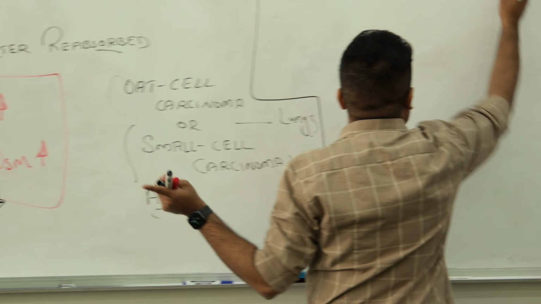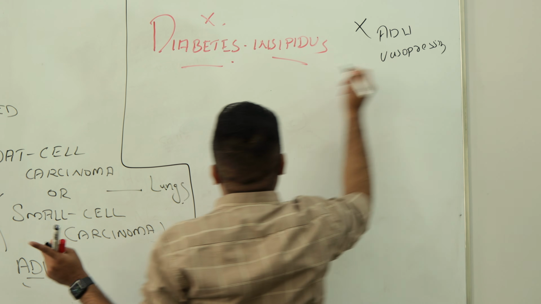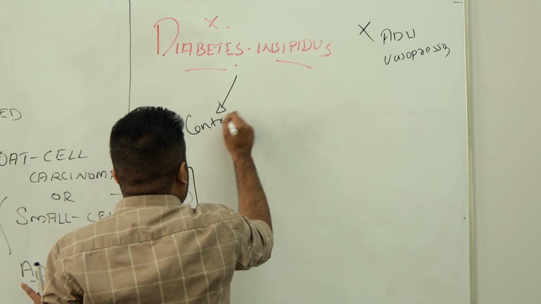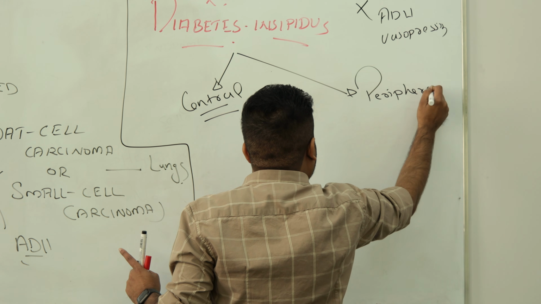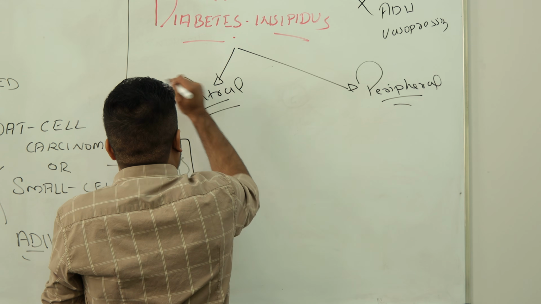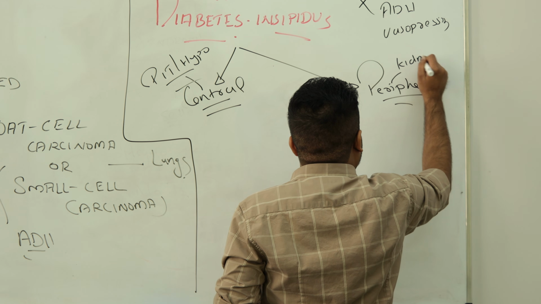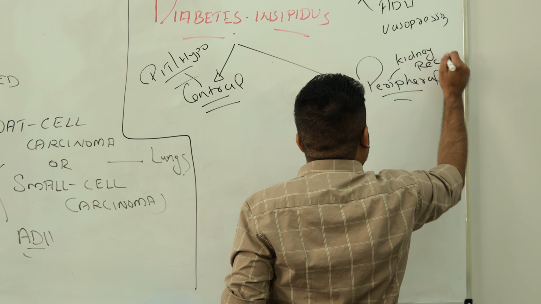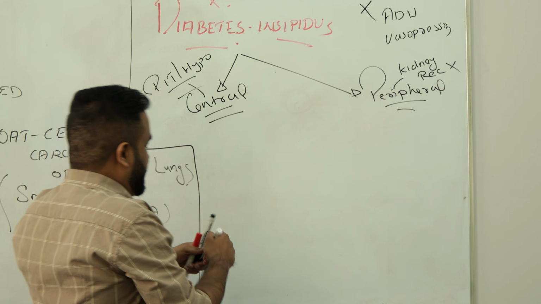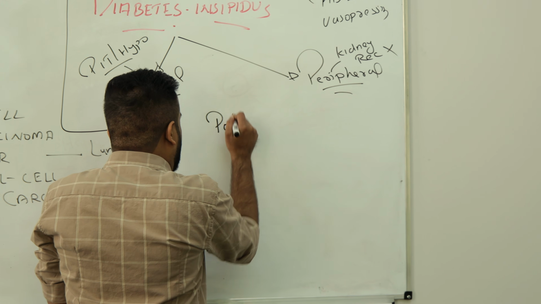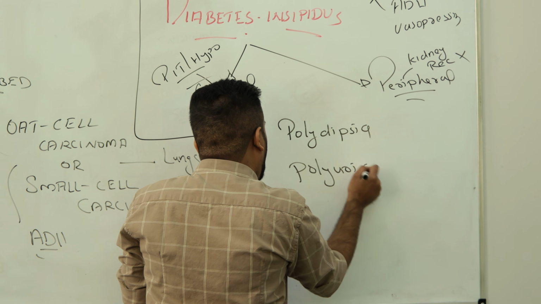Then what is diabetes insipidus? You don't have vasopressin. You don't have ADH. It can be due to two reasons. One is the brain is not working: pituitary or hypothalamus not working. Or it can be due to a peripheral reason. Peripheral means what? Kidney receptors not working. Here the problem is in the pituitary or hypothalamus, or here in the kidney the vasopressin aquaporin 2 receptor is not working. Receptor not working peripherally, or not producing vasopressin. Right. Here also the patient will have severe polydipsia and polyuria. They urinate a lot and they drink a lot.